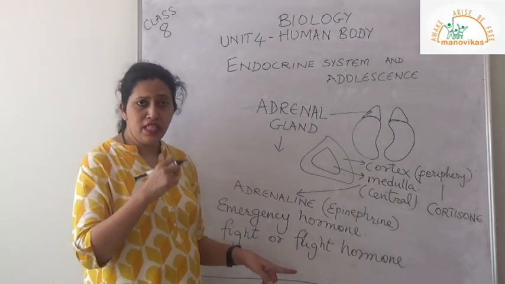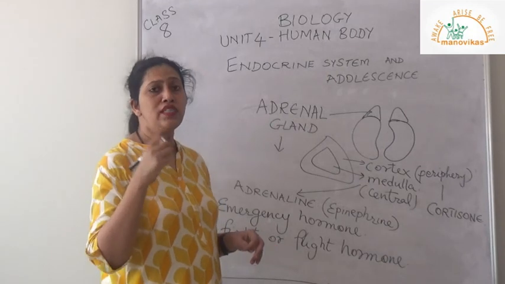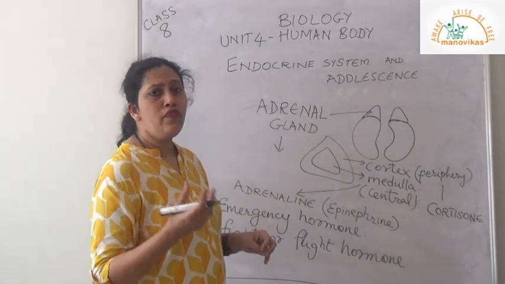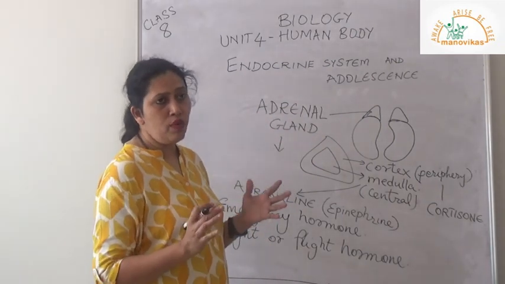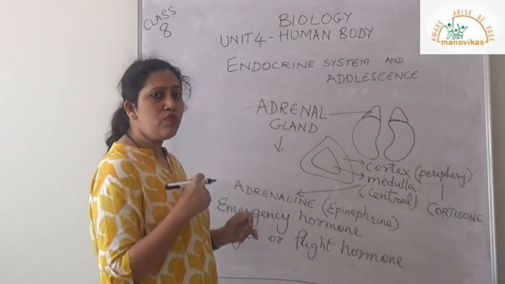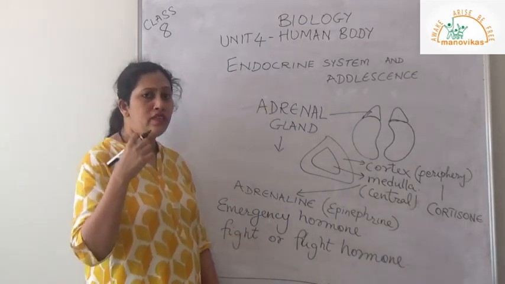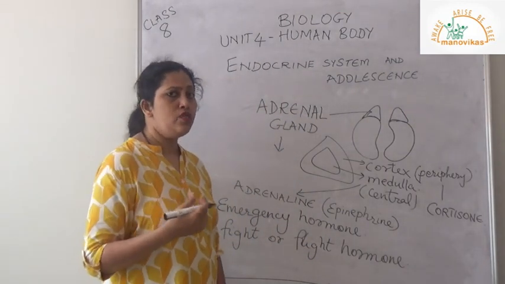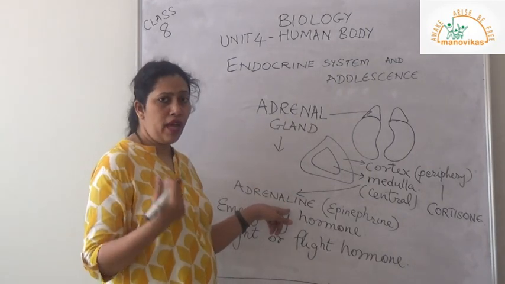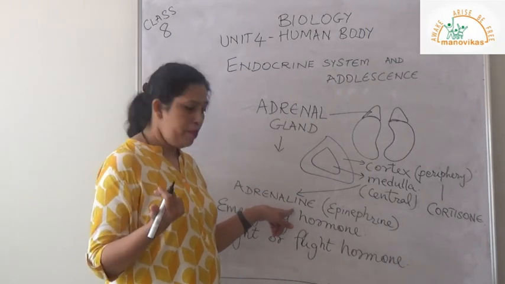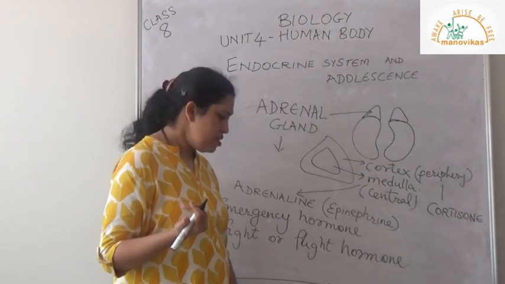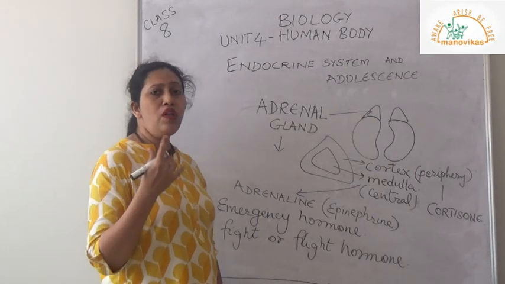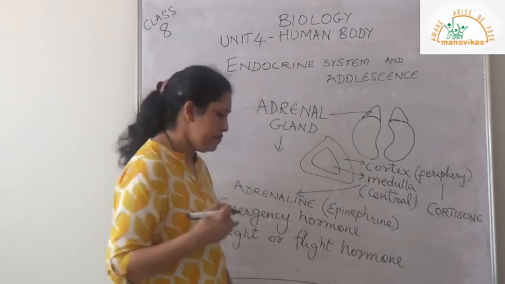So actually what it does is, in these stress situations, it provides us with extra energy. Like if we are going on a long drive, then we put more fuel in the engine so that we won't be stuck in any place. So this is what is happening here. It gives us more energy for metabolism to take place. Because of this hormone, what happens in our body is increased heartbeat, the rate of respiration rises, and in the bloodstream, blood pressure also increases. So all these processes are increased.